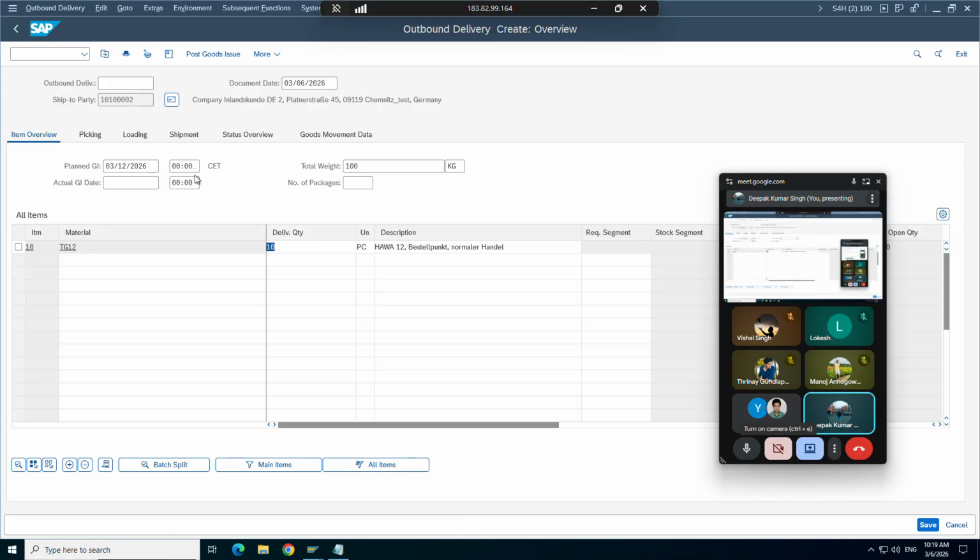We are in the outbound delivery. Earlier also there were two types of delivery. Outbound delivery is where we are going to sell the goods to the customer. Inbound is where we are going to buy the goods from the vendor. From the company's perspective, a vendor is someone from whom the company buys, and a customer is someone to whom the company sells.